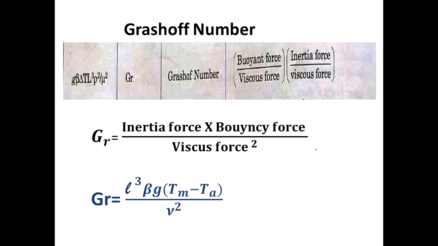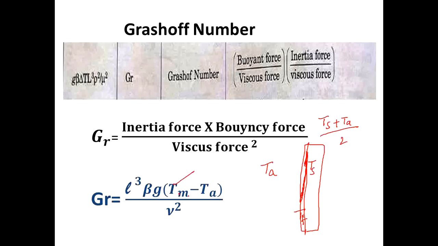What is this mean film temperature? Let me explain it here. We have the surface temperature of the body Ts and the ambient temperature Ta. In between you have the air film, and that temperature we have to take as the air film temperature. It is equal to Ts plus Ta divided by 2, and that is called the mean film temperature. So this is the equation: Gr equals L cubed beta g times (T mean minus T ambient) divided by kinematic viscosity squared.